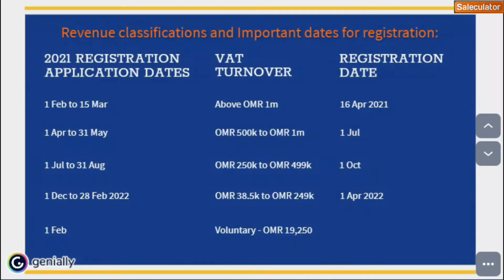These are the certain guidelines, or rather the deadlines, when you try to register for your value-added tax in Oman. These are the deadlines and the financial turnover limits for your business. For example, the first line shows that for any business with a turnover of more than 1 million Omani Riyal, you have to start the application process from Feb 1st to 15th March, which has already passed. You already know that the 16th April was the first implementation, the registration date for any business with a turnover of more than 1 million.